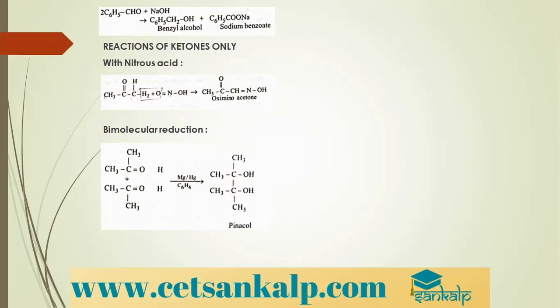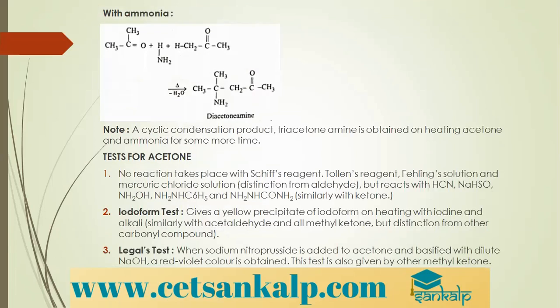Or you can see the bimolecular reduction, when two ketones, example taken here is acetone, are subjected to reduction, that is addition of hydrogen. What do we get? In presence of magnesium, we get a pinacol, wherein two ketones condense up. Two ketones add up, or you can say they condense. Okay. With ammonia, when a ketone is treated with ammonia, we get diacetone amine. Now, what are the tests for ketone?